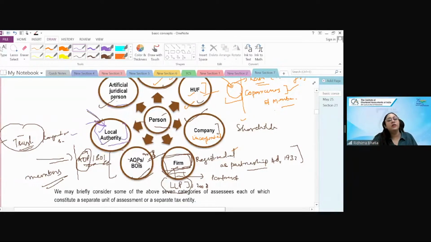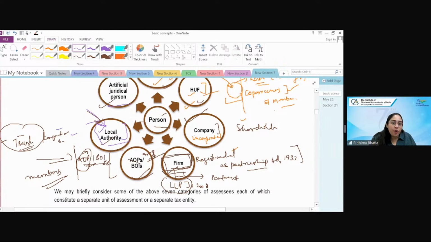Last is AJP, artificial juridical person. Generally, they say which is not identified in any of this, that would be artificial juridical person. No, artificial juridical person means that they have a standing. They are somewhere an entity in the law, but we cannot say it's a trust or it's an AOP. Why?